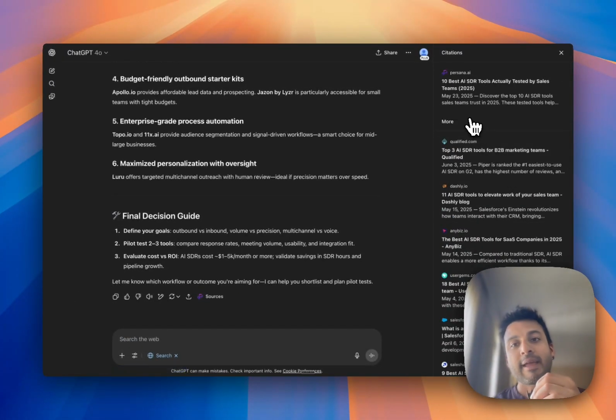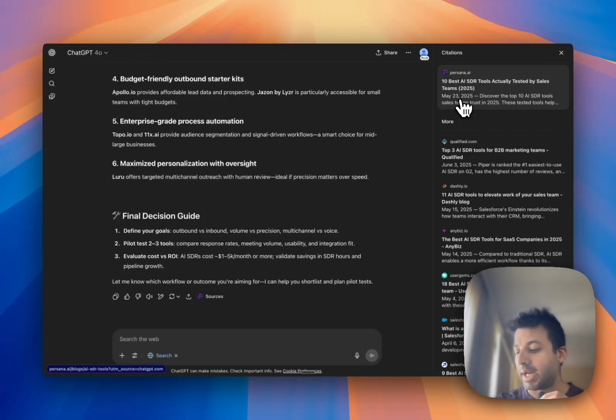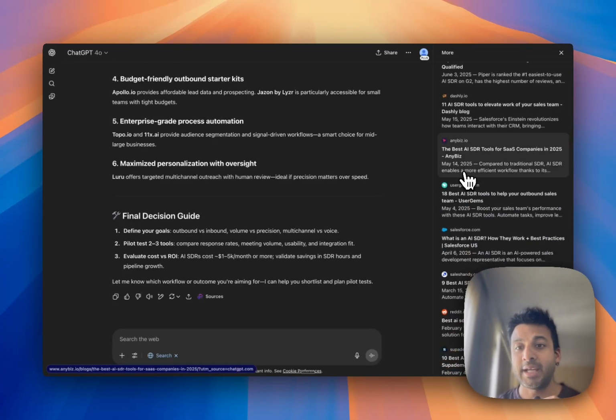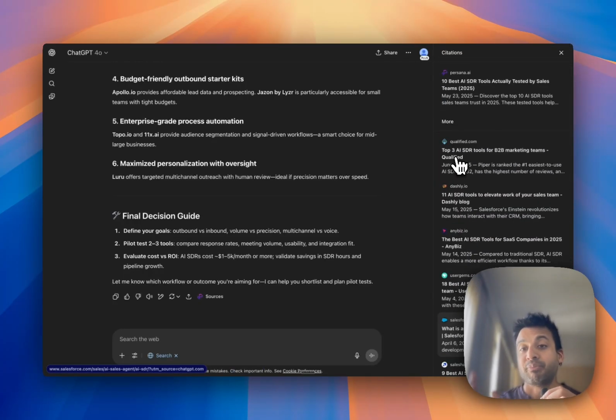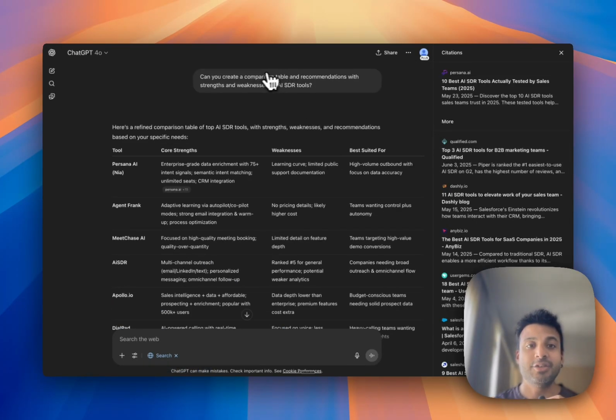Now, the first thing you should note here is all of these sources are very recent. So we're in July, the first week of July 2025. This is coming from late May, June, May, April. So it's kind of like in the last 2 to 3 months, basically, is what ChatGPT is looking for. So when I asked it this question, it went and searched for AI SDR tools, but it limits itself to the content in the last 2 to 3 months, so that it's the freshest content.